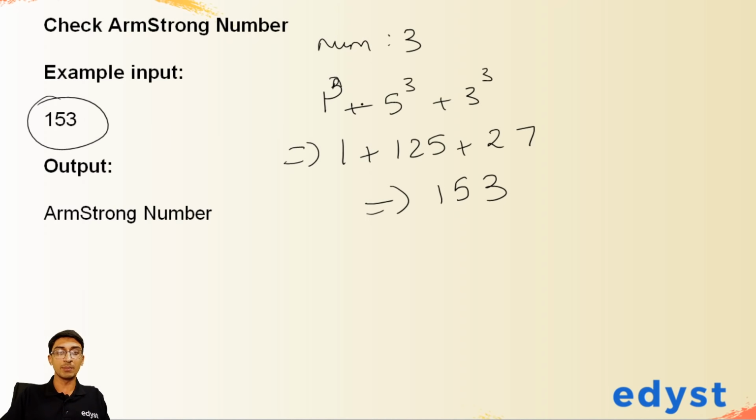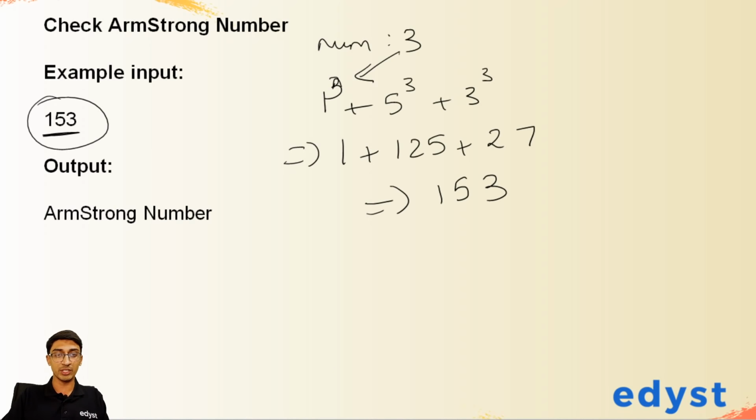If the sum of the digits, each raised to a power which is equal to the number of the digits, is the same as the original number itself, then it's called an Armstrong number. So let me repeat that. If you divide this number into single digits and you raise each one of them to the power which is the number of digits, then you will get a sum. That sum, if it's equal to the original number, is called an Armstrong number.